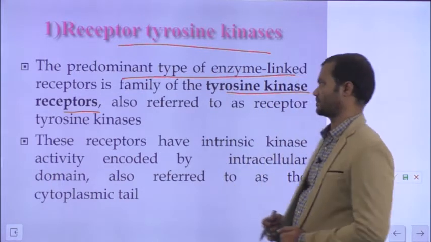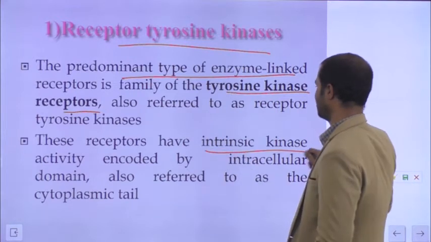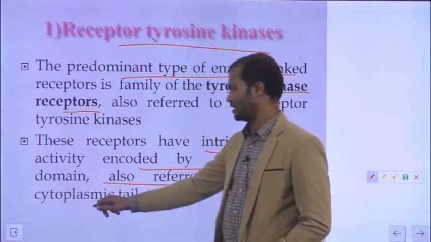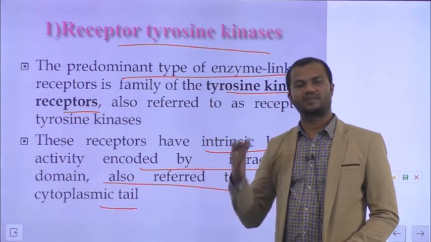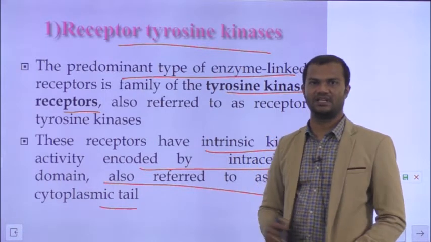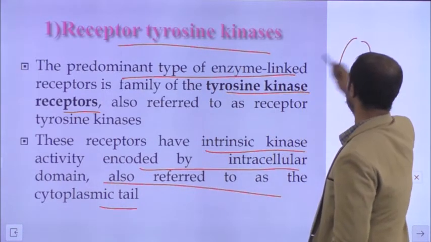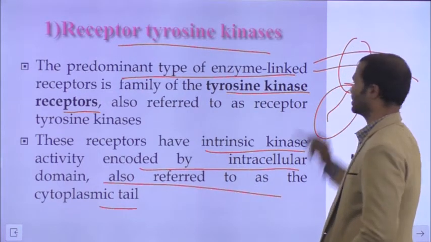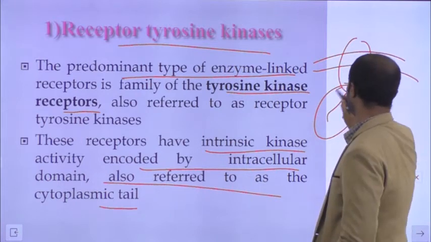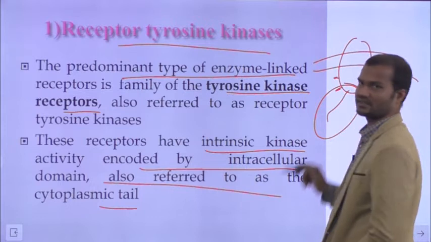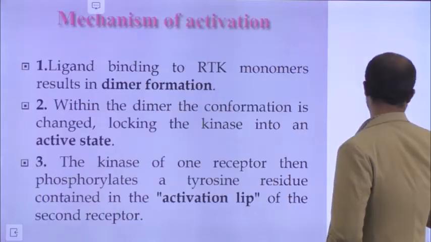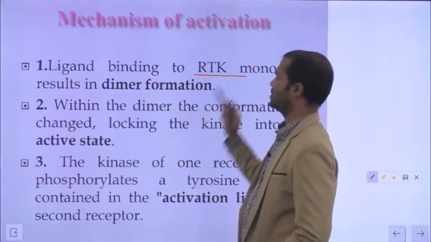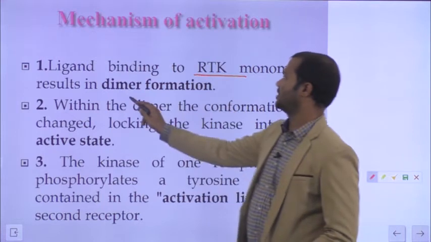Both names are synonymous. These receptors have intrinsic kinase activity encoded by the intracellular domain, also referred to as the cytoplasmic tail. This enzymatic activity is located on the cytoplasmic tail. This region has the kinase activity, so it phosphorylates the receptor on several different places on the tyrosine residues. What is the mechanism of action? First, the ligand binds to the receptor tyrosine kinase, which leads to dimer formation.